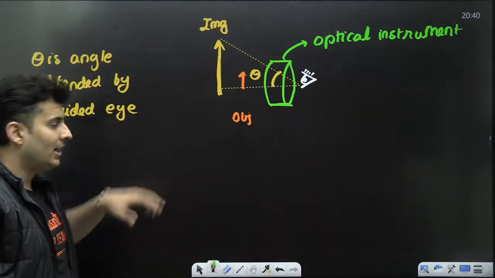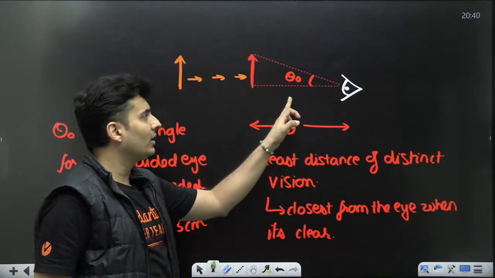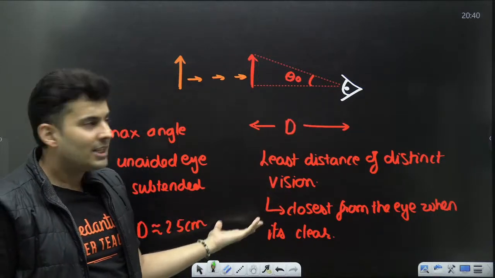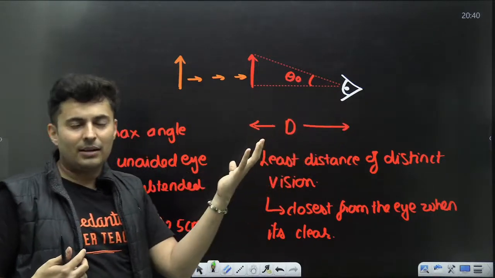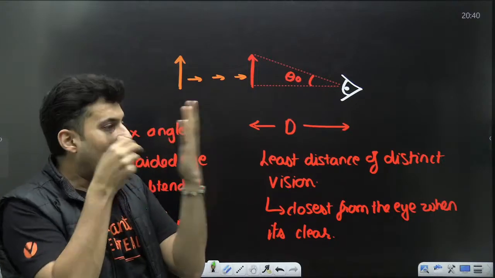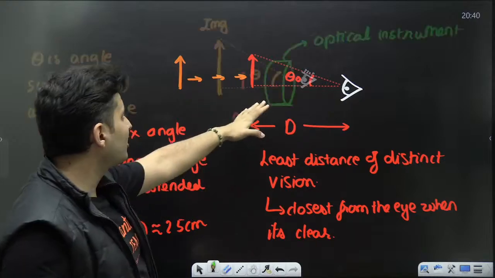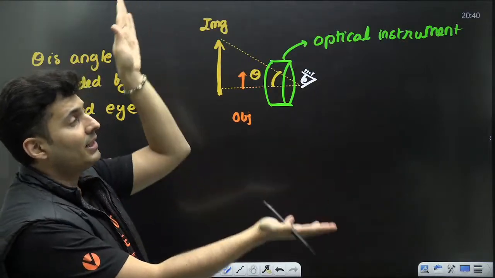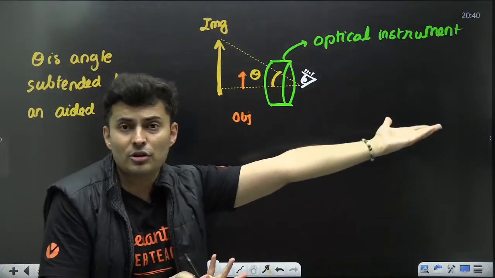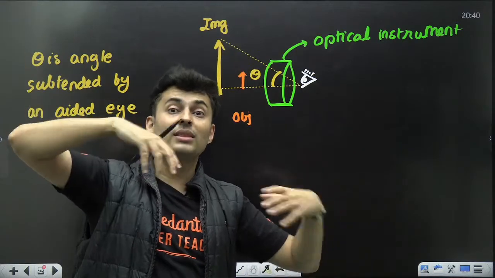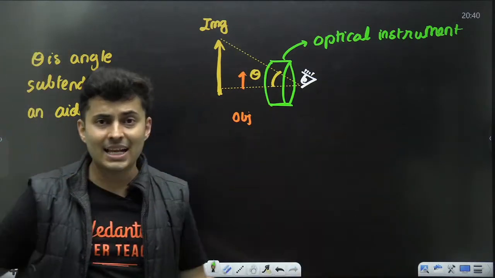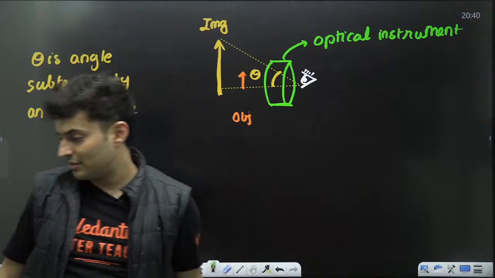Then your theta might be larger than theta naught. Else what's the use? If the maximum angle that an unaided eye can subtend was 5 degrees, with the help of an optical instrument, if that 5 degrees can be made 15 degrees, that's a very good instrument. I made that image look 3 times larger because the angle has been magnified 3 times.